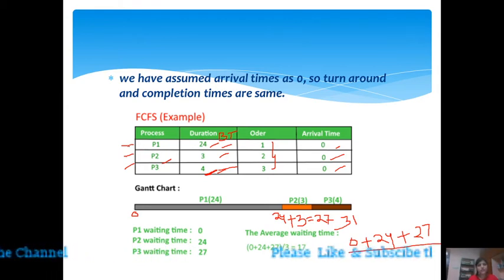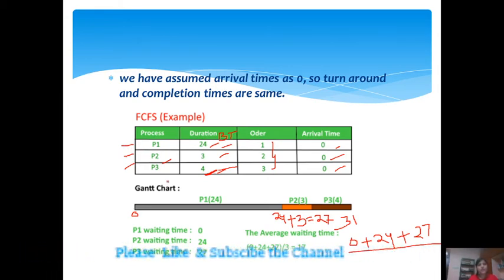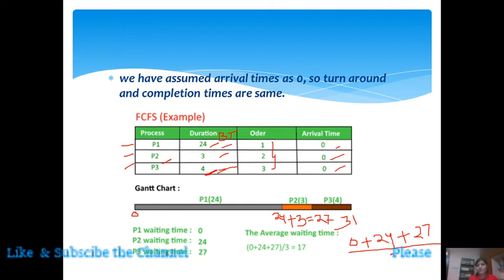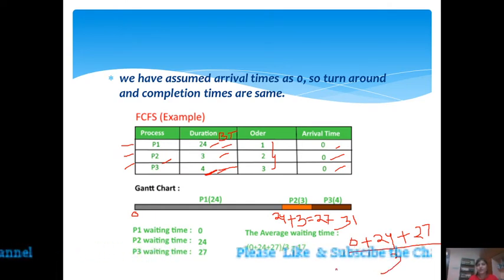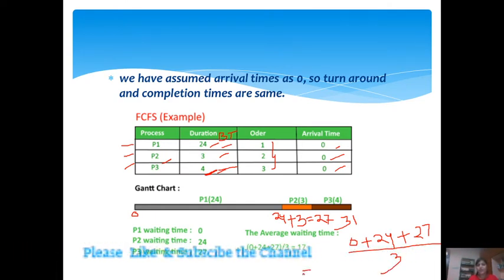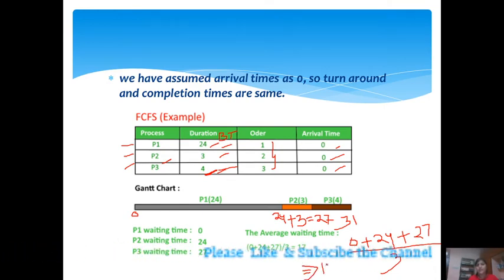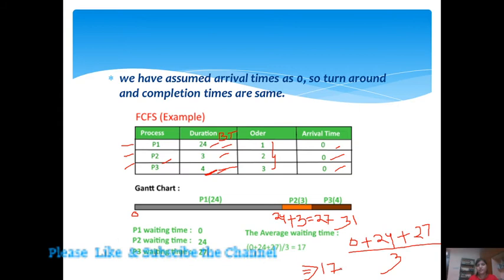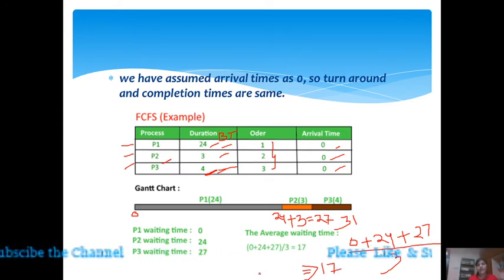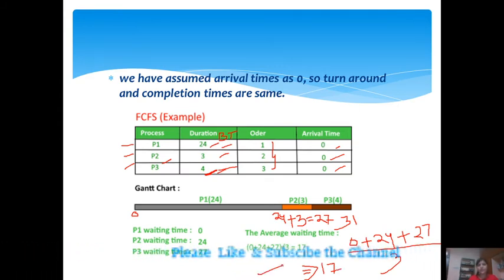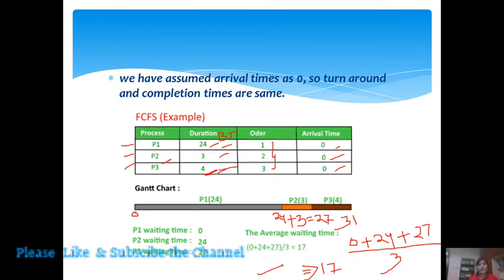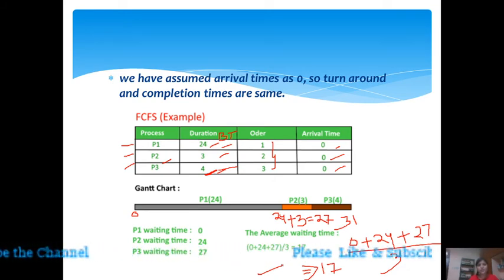We have only 3 processes, so we place 3 here. Now if we calculate it, then 17 will come. So this is the average waiting time. In this way we can calculate the average waiting time.